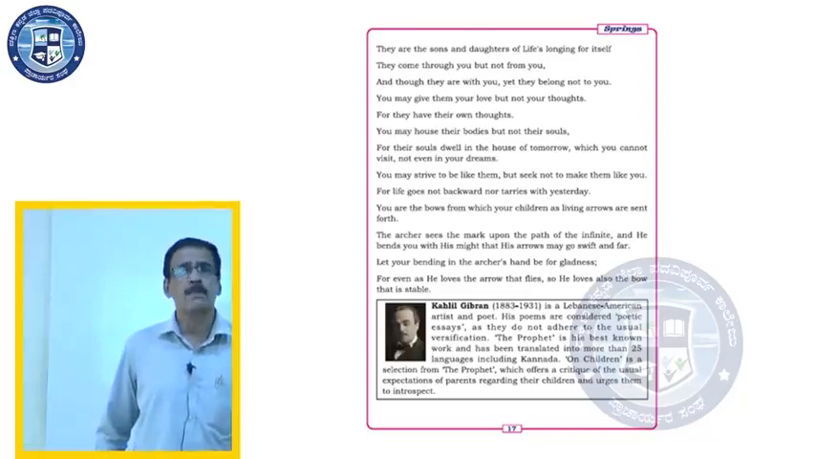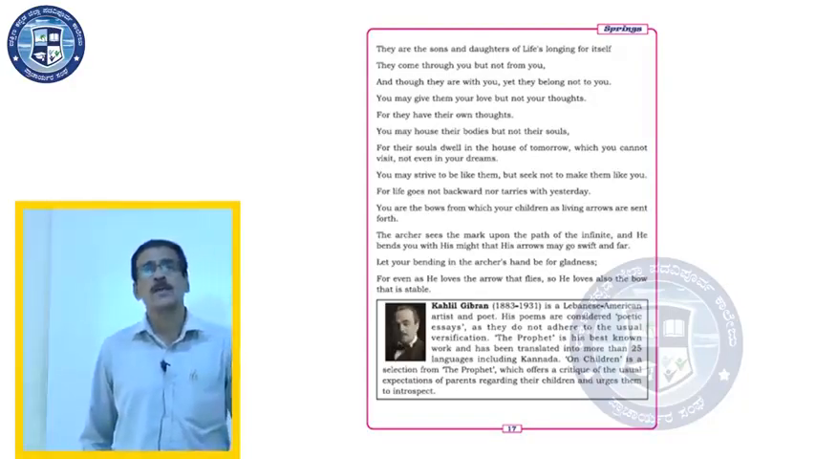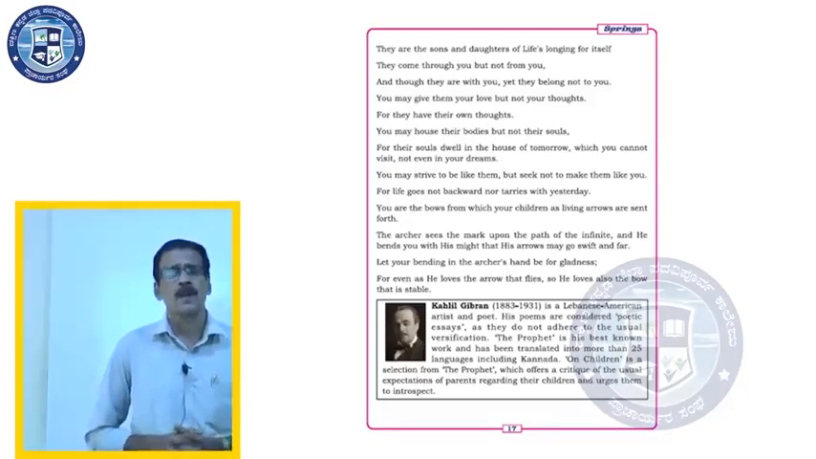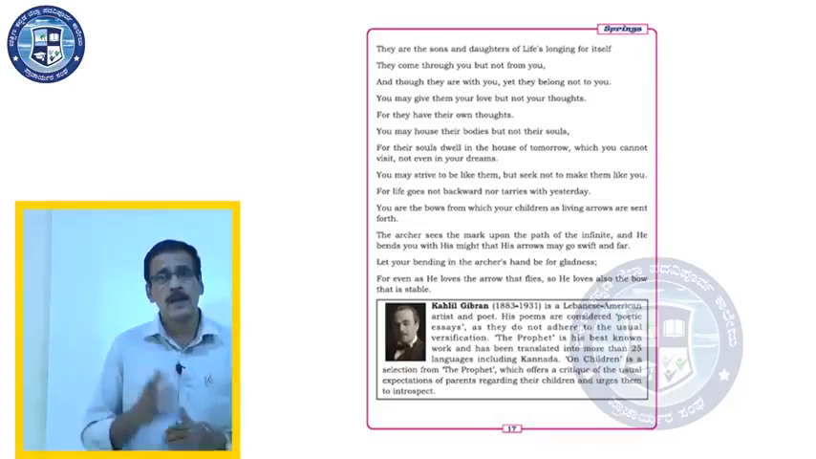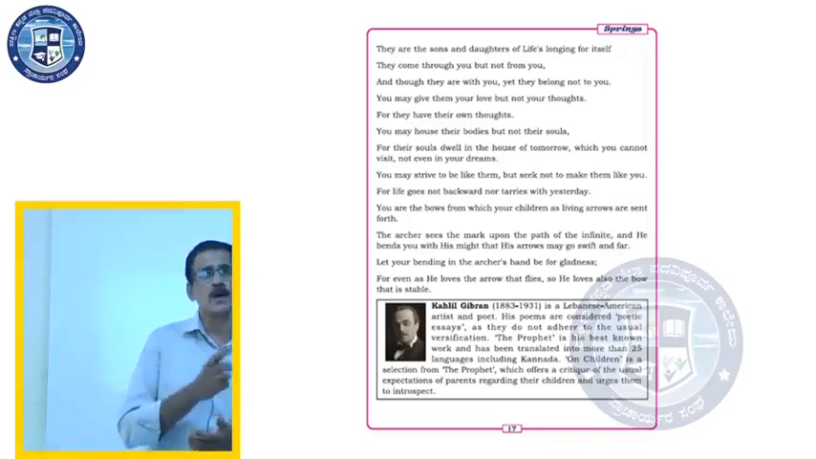The archer sees the mark upon the path of the infinite, and he bends you with his might, that his arrows may go swift and far. Let your bending in the archer's hand be for gladness, for even as he loves the arrow that flies, so he loves also the bow that is stable.